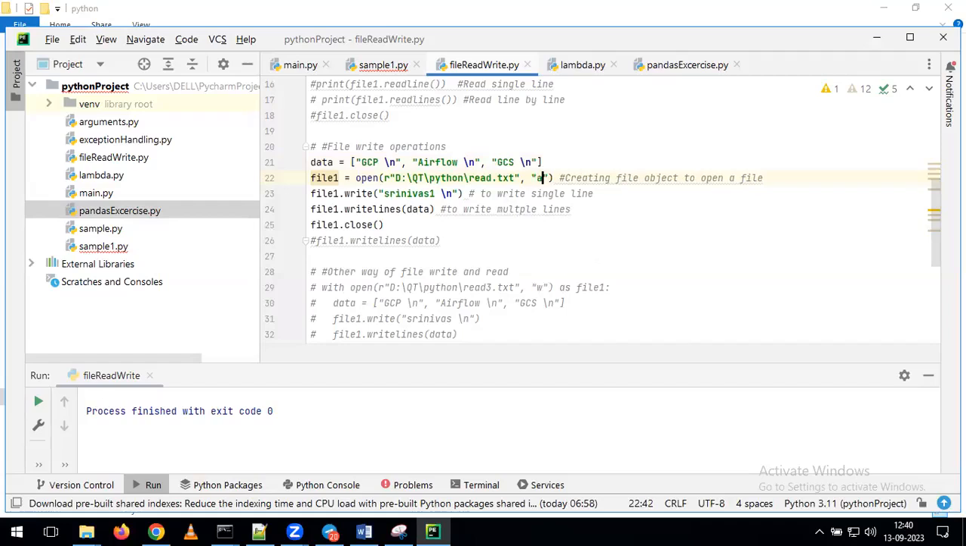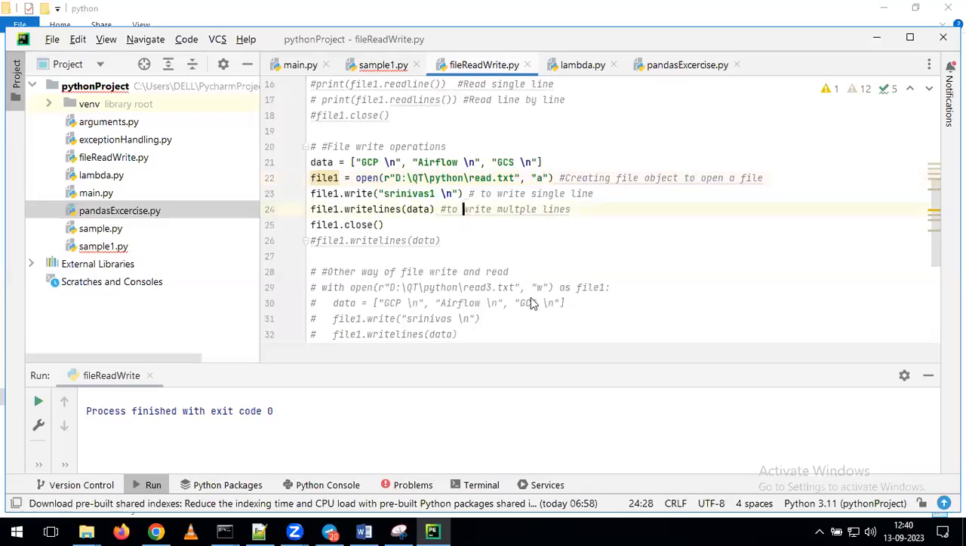R plus. If you give R plus, what will happen? It tries to write the data from the first line. But what is our requirement? On top of the existing file, at the end, I want to write the data. For that reason, I'm giving the value a. What is the meaning of a? A is for appending. On top of the existing file, it is going to perform the appending operation.